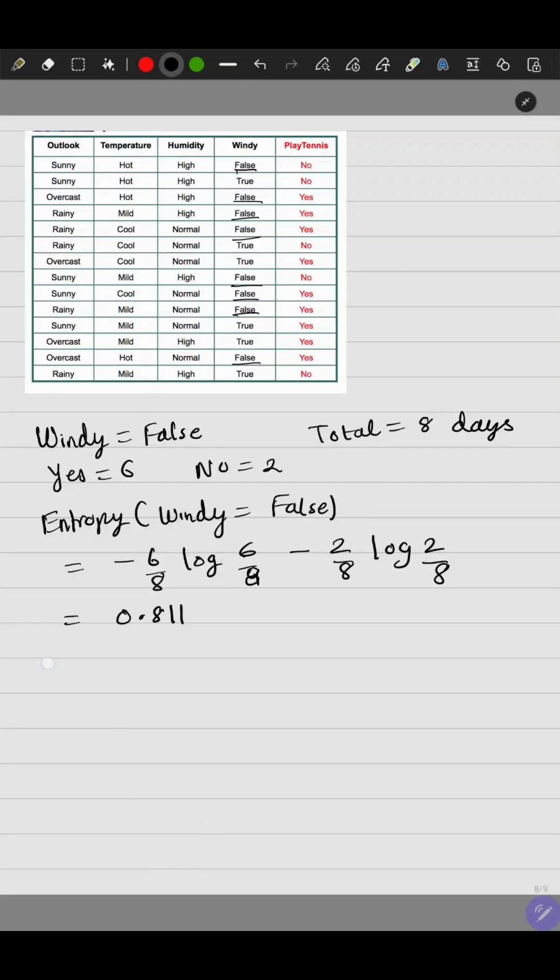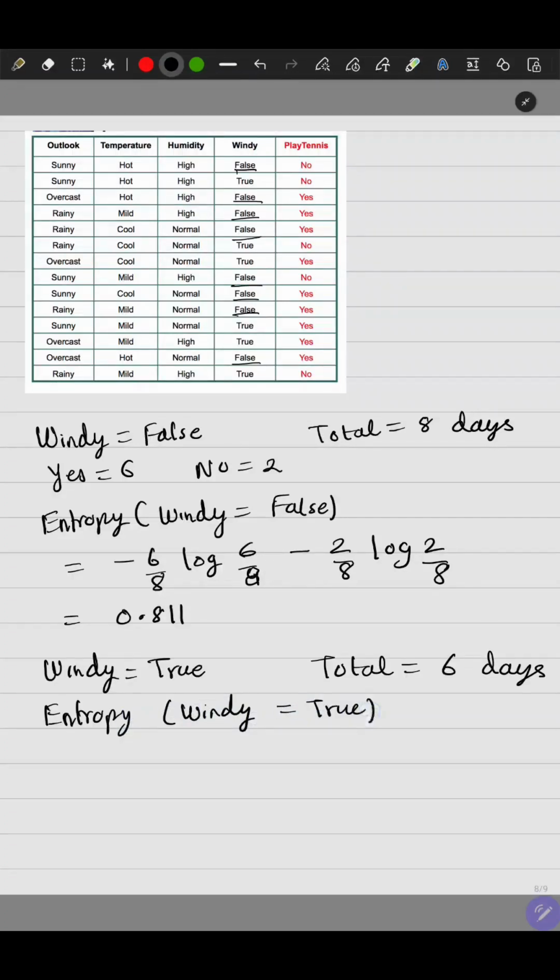Okay, then the only other thing left is windy equal to true, strong wind days. There are a total of 6 such days. Now, the entropy when windy equal to true: if you measure how many yes values and no values there are, this is interesting, the yes values are 3 and the no values are 3. Based on the concept that we have studied, the entropy will be 1, because exactly half the rows belong to one label and exactly the remaining half have the second label.